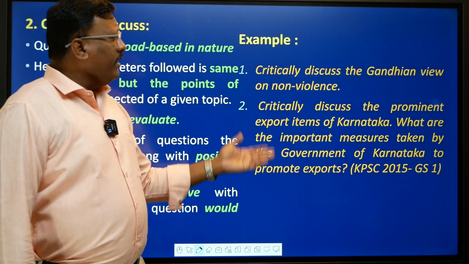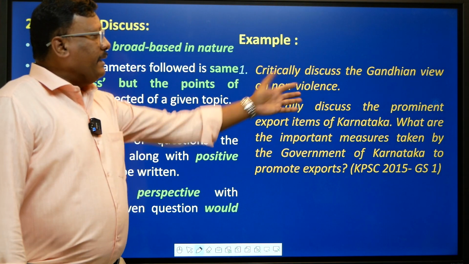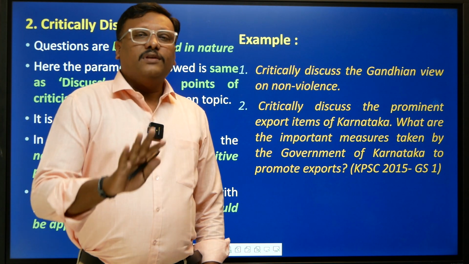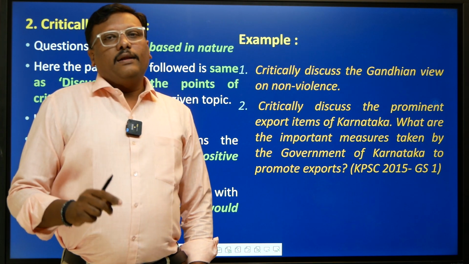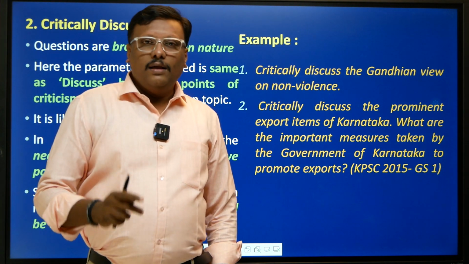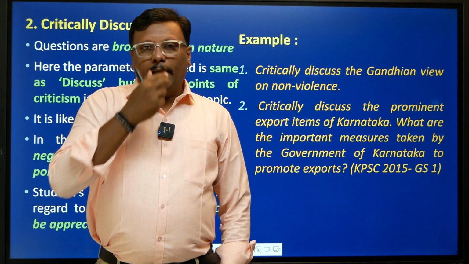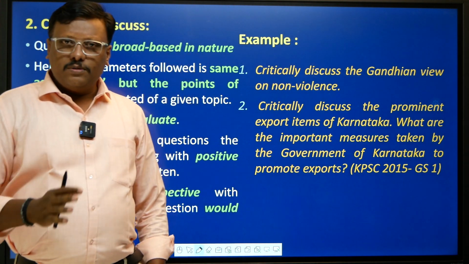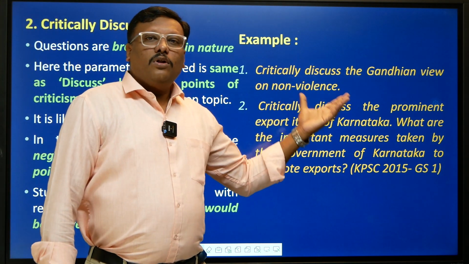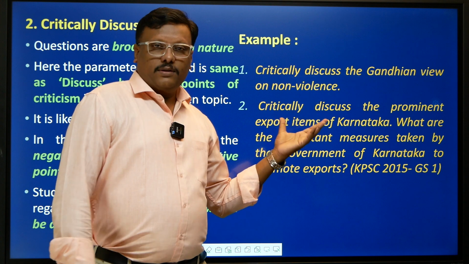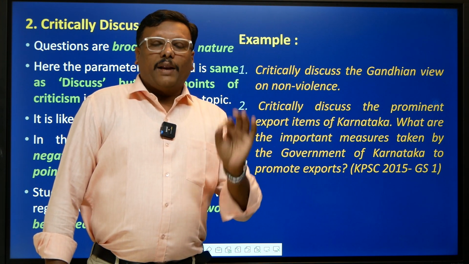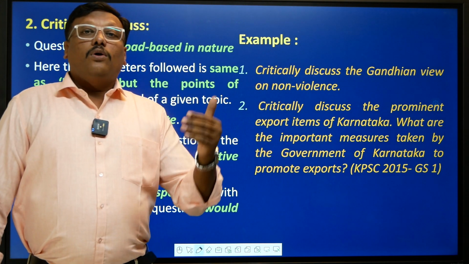Moving on. For example, we have two questions. Critically discuss the Gandhian view on non-violence. So how is a conventional answer written? If it is a discuss sort of question, you definitely explain the Gandhian philosophy of non-violence, right? Ahimsa, Satyagraha, right? And the concepts of Swaraj, all these concepts are a part of discuss. And when it comes to critically discuss, first you talk about all the positives of Gandhian non-violence. Then you progress with how it was not practical at that point of time, and what all the drawbacks